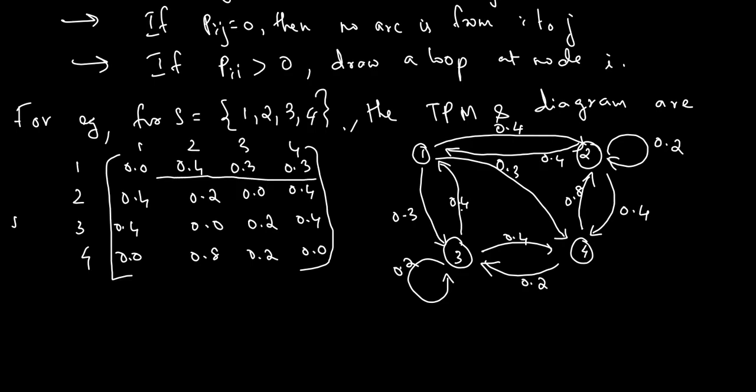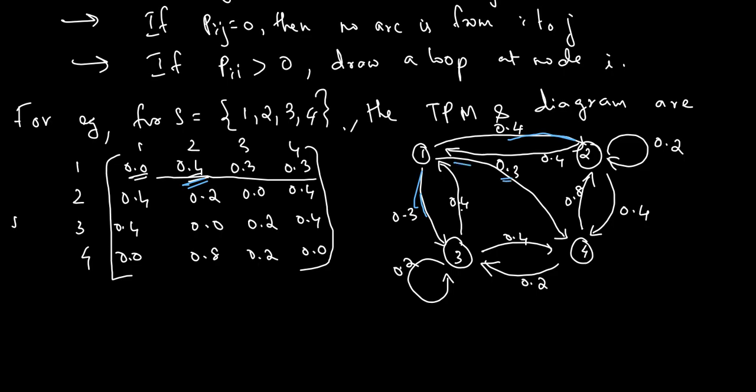So here, 1 to 1 is probability 0, so no edge. 1 to 2 is 0.4, so we have to draw this line, okay, this line with 0.4. Then 1 to 3 is 0.3. Then 1 to 4, that is this, 0.3. 2 to 1 is 0.4, so from 2 to 1, this, 0.4. 2 to 2, we draw a loop with probability 0.2. 2 to 3 there is none. 2 to 4 is 0.4, so 2 to this one is 0.4.